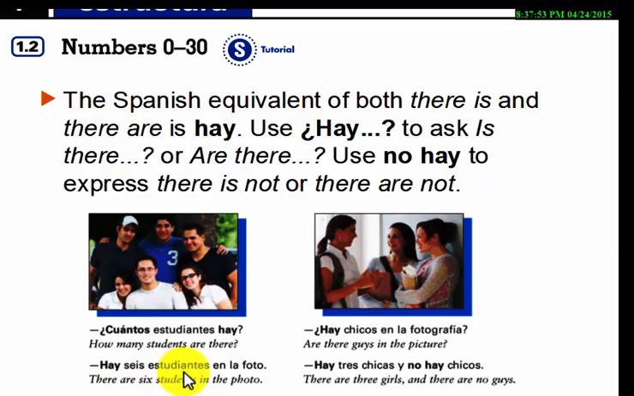This is just a statement. This is not a question. Hay 3 chicas y no hay chicos. Okay, so there are 3 girls, there are not guys.